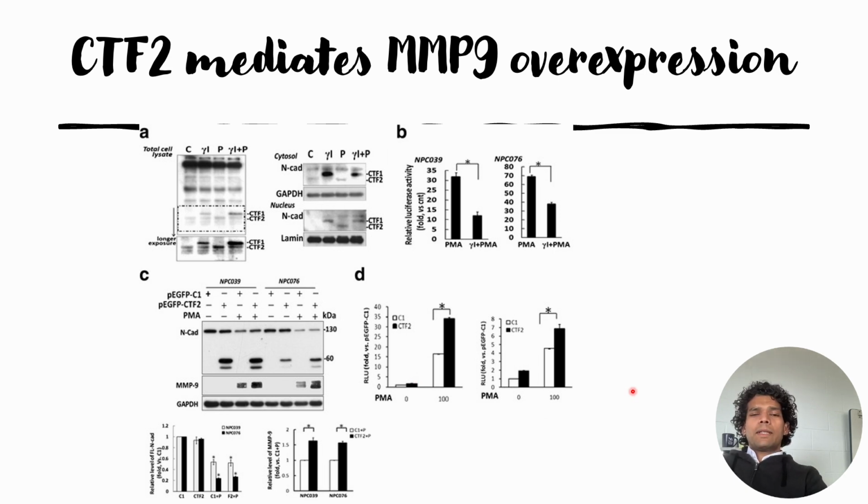So altogether this indicates that it is CTF2 that gets nuclearized when CTF1 cleavage is disrupted, and that leads to the overexpression of MMP9. So this is basically a cascade effect which is triggered when the cells are treated with PMA in this case. So that's all for this video.